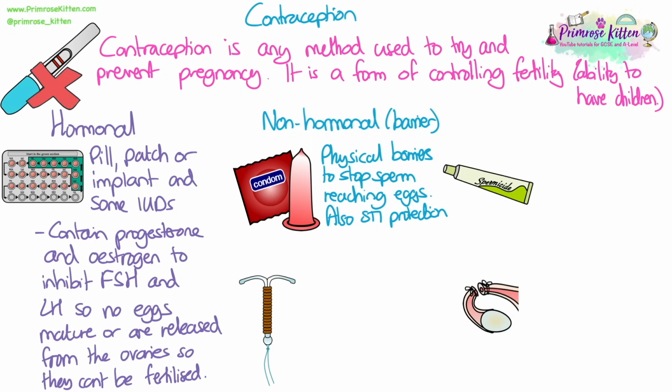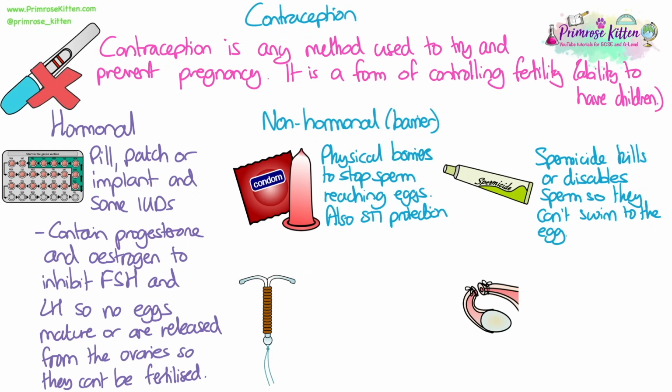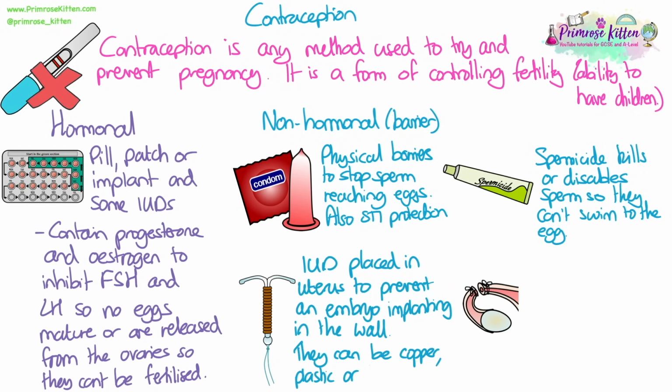One example of non-hormonal barrier methods is the condom, or any other physical barrier that stops sperm reaching eggs. The benefit of condoms is that they also provide STI protection. Spermicidal products can kill or disable the sperm so that they cannot swim to the egg. An IUD is placed inside the uterus to prevent an embryo from implanting in the wall. They can be copper or plastic, or they can be hormonal as well. So an IUD could potentially be in either of these groups.